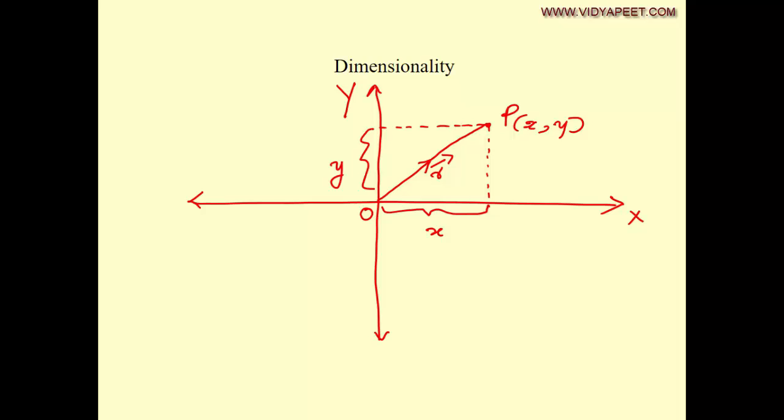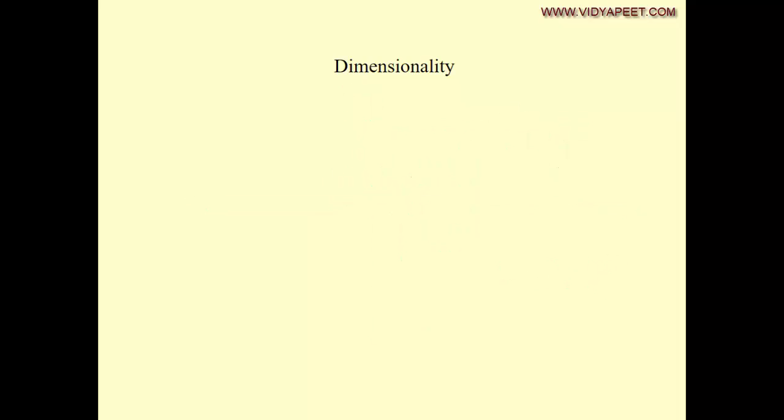இப்போ இங்க பாத்தீங்கன்னா the position vector r in the length, it can also be represented by a vector say small x, and this can be represented by a vector small y. So let us make them a vector x and vector y. Now I can write r vector equal to vector x plus vector y. Now we will go to the addition of vectors, how we can add two vectors.